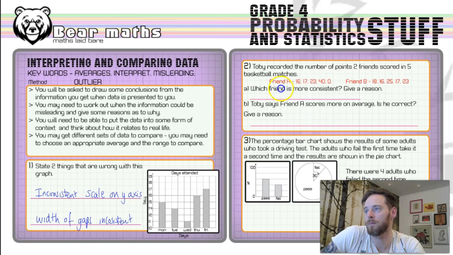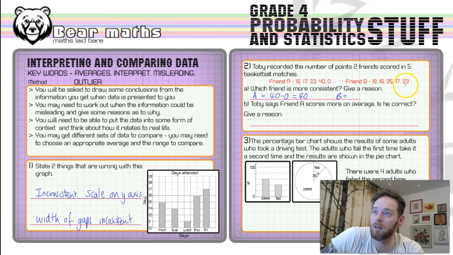So friend A, if we calculate the range for friend A, we've got 40 take away 0. I'm just going to call it A equals 40 minus 0, which is equal to 40. So that's quite a big range. And then B, we've got the biggest take away the smallest. Well, clearly it's a lot closer in terms of results. We've got 25 and we've got 16.